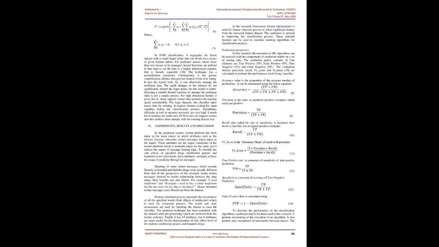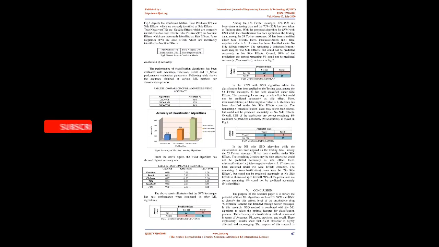The meaning of some Twitter messages which contain generic or branded anti-diabetic drugs was actually different from that of the perspective of the research. Some Twitter messages showed no useful relationship between the drug name, their benefits, and side effects. For example, "I need metformin" and "at Yungliu I need to buy white metformin but the site won't let me ship to my place." Hence unrelated Twitter messages were filtered out from the dataset. The feature extraction process counts the occurrences of all the specified words, side effects of metformin, which is used for the extraction process. The words and their occurrences are used for labeling the dataset to train the classifier.